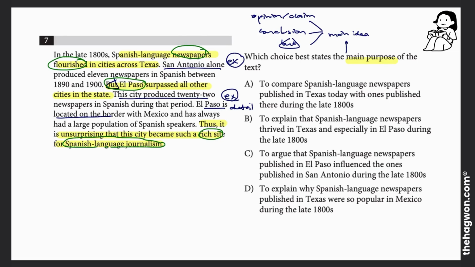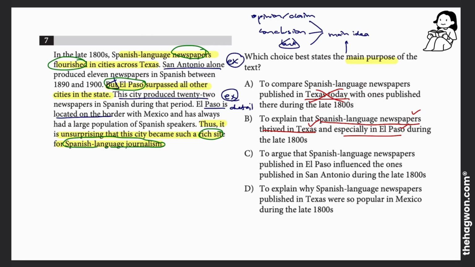Answer choice A says, comparing Spanish language newspapers published in Texas today. Texas today, I didn't see anything in this passage talking about Spanish language newspapers today. Immediately out. Answer choice B is to talk about Spanish language newspapers thriving in Texas. Yeah, we saw that. Especially in El Paso. Yes, we saw that. Everything in B checks out.